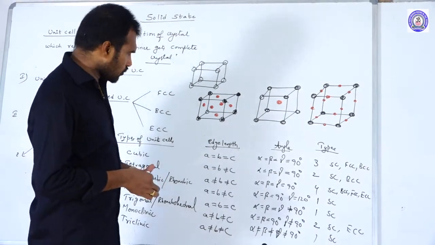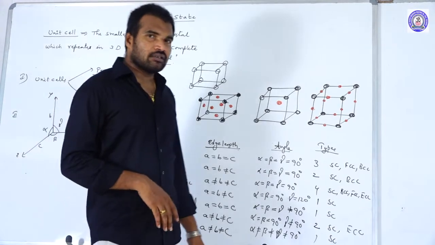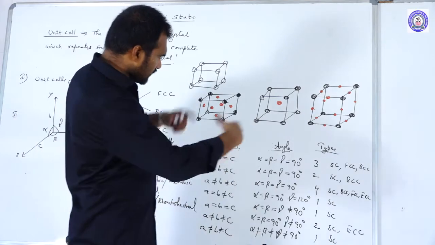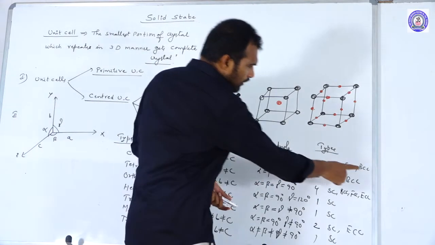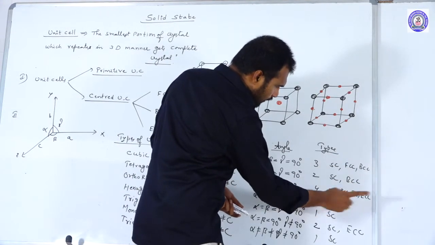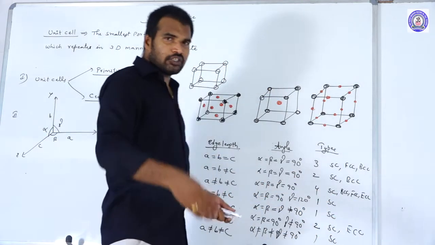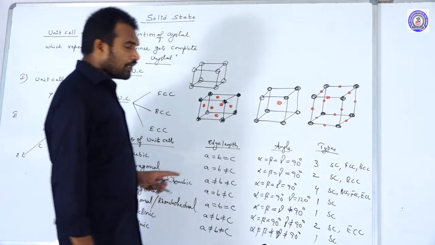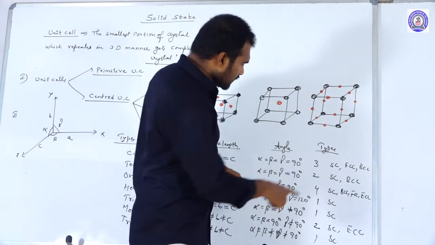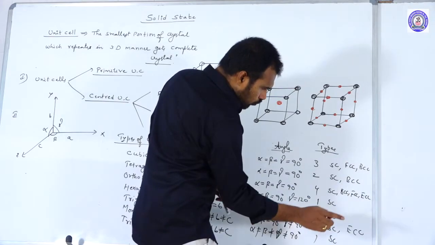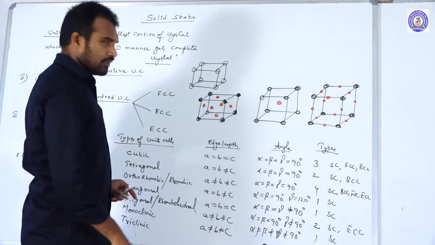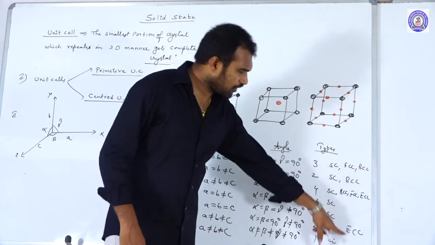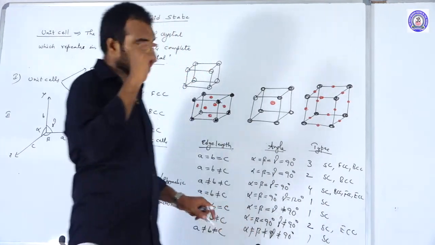Now how might they ask you the question? Out of all 7 unit cells, how many BCC cells are there? If you check the body centered cells, here 1 is there, here 1, and here 1. So in how many unit cells can the BCC lattice exist? 3. Clear? In how many unit cells can FCC exist? Only 2. How many simple? All 7. How many edge-centered? 1 and 2 are there. This kind of question they may ask you.